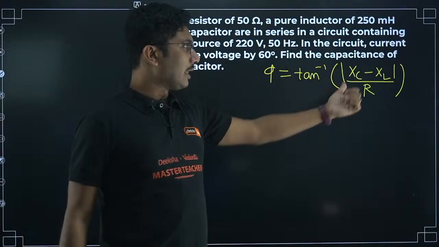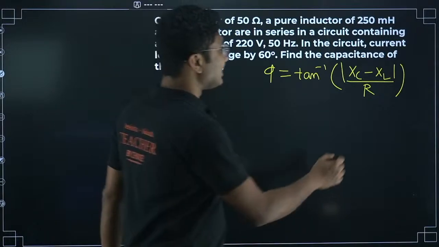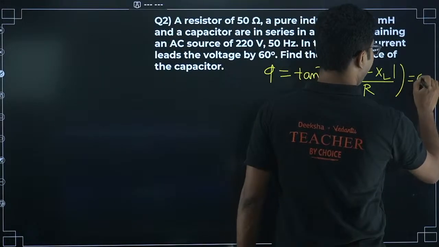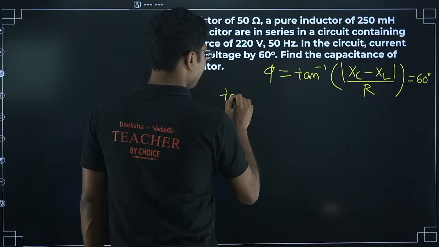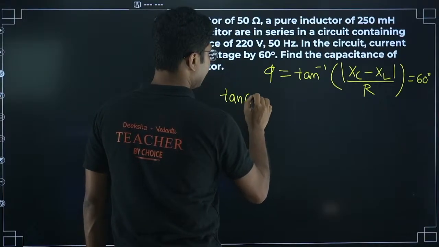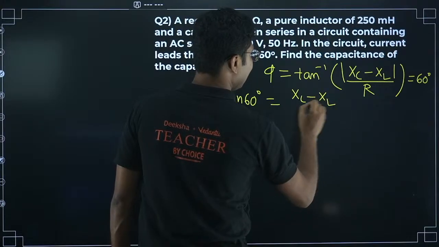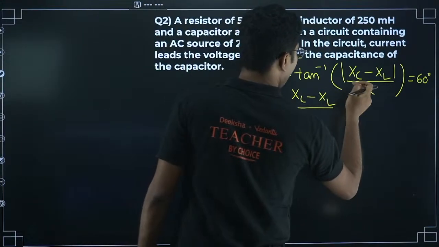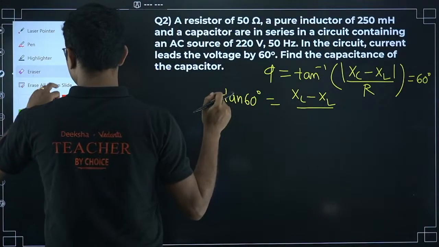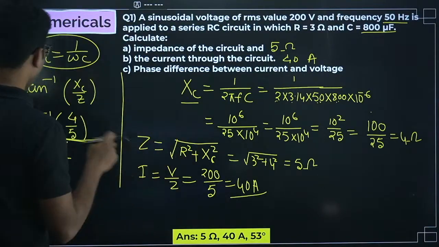Otherwise you have to use XL minus XC. Now this angle is given as 60 degrees. So tan of 60 degrees equals XC minus XL divided by R. In the previous problem also I made a mistake, it will be R.